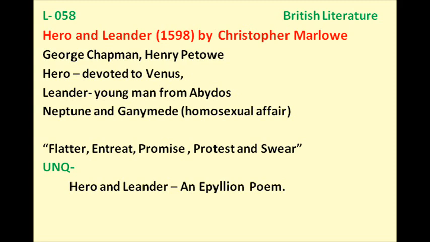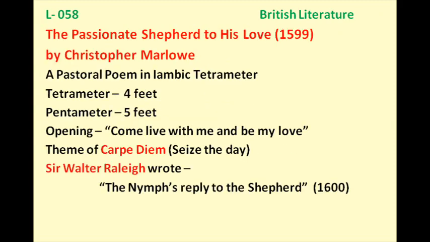The next work we shall discuss in this is The Passionate Shepherd to His Love, that was published in the year 1599. So this is a short little poem by Christopher Marlowe, and in this work he expresses the love of a shepherd towards his beloved. And this is an example of pastoral poetry. Wherever you see shepherds or the countryside, village, that is a pastoral poetry.